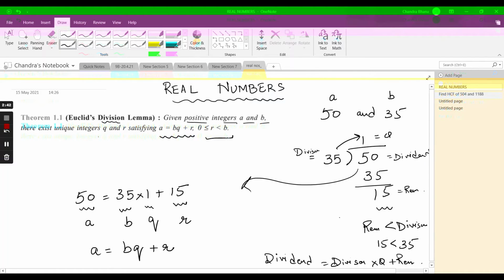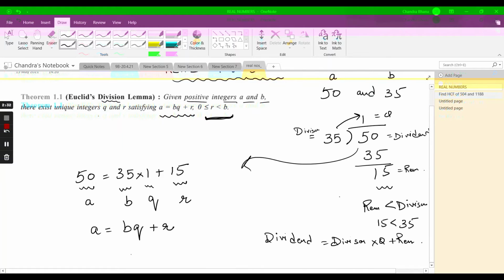And this is basically regarding the remainder that I have discussed, that my remainder should always be less than the divisor. Who is my divisor? My divisor is b. So the remainder should always be less than the divisor. And we have discussed that the remainder can be equal to 0 also. The remainder can be 0, but it cannot be less than 0. It can be equal to 0, it can be greater than 0, but it should be less than the divisor.